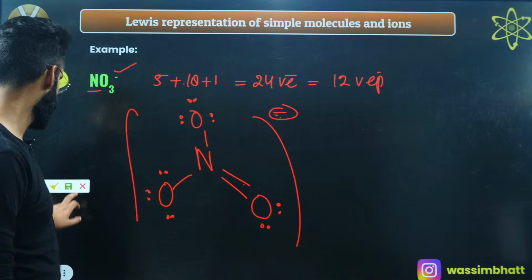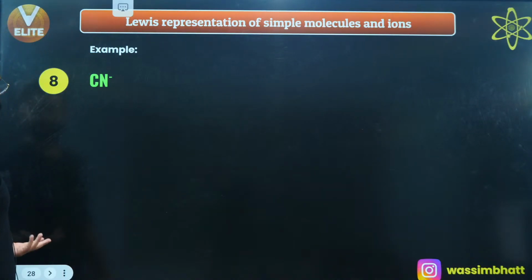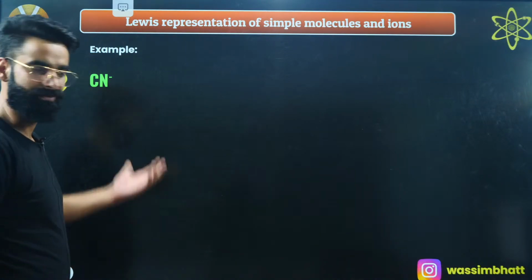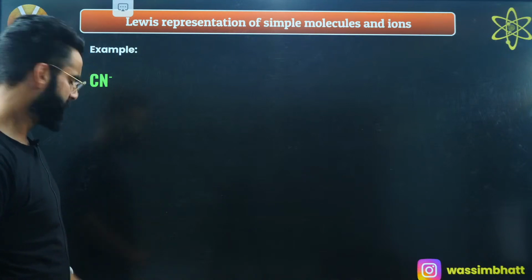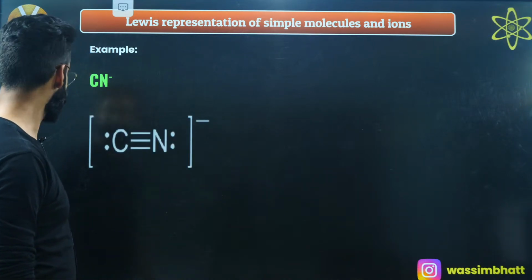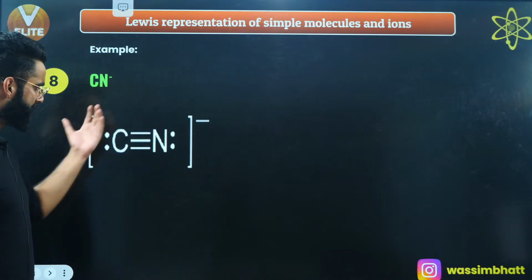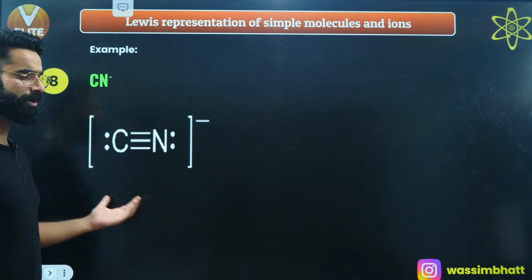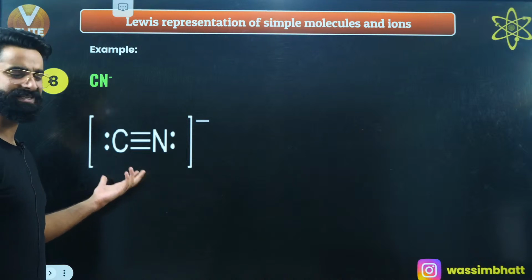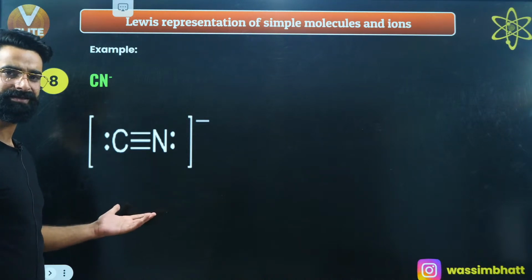Okay, CN negative. This you can draw on your own, I assume. So CN negative is drawn over here already. The structure is going to be the same as that of HCN.